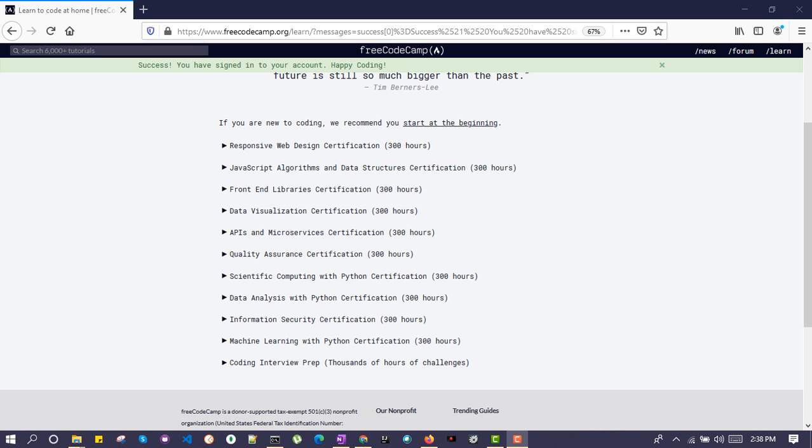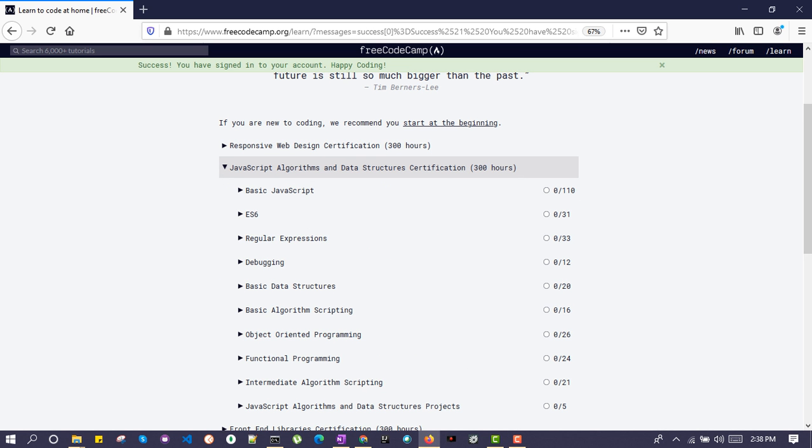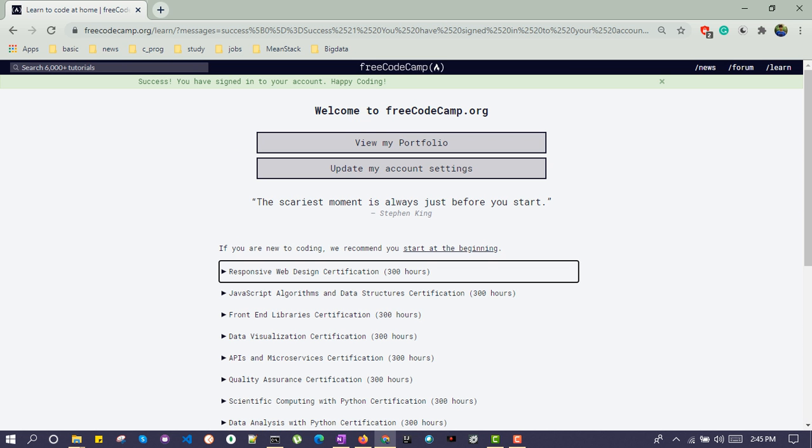In this lecture, we will learn about JavaScript. We will go through the freeCodeCamp website and browse through its JavaScript material. We will cover basic JavaScript, ES6, regular expressions, debugging, basic data structures, basic algorithm scripting, object-oriented programming, functional programming, intermediate algorithm scripting, and the JavaScript algorithms and data structures project. Let's jump into learning JavaScript now.